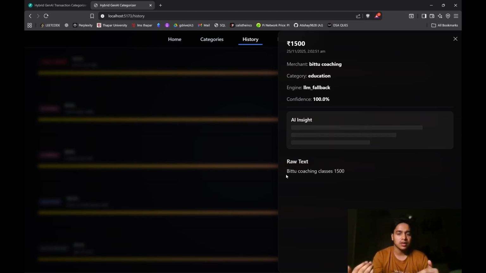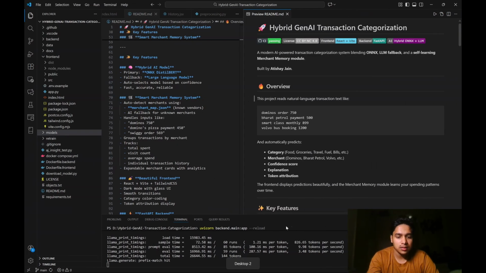It already categorized itself in the education category using LLM fallback. 100% confidence. He is egoistic, I guess, the LLM model. The insight will probably load in a few seconds.